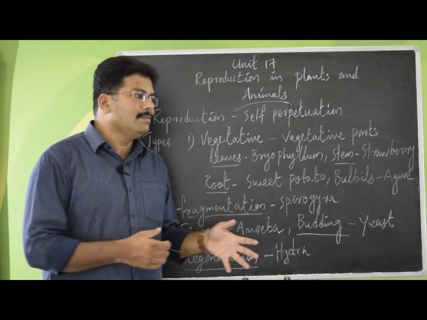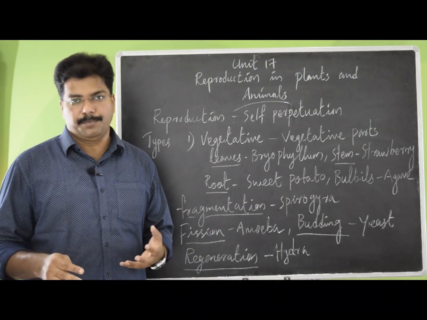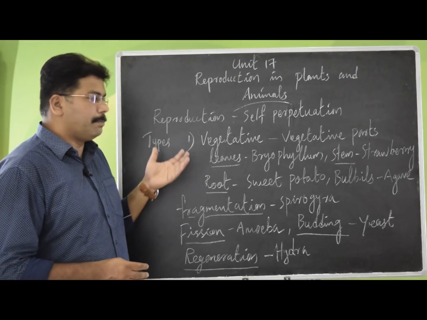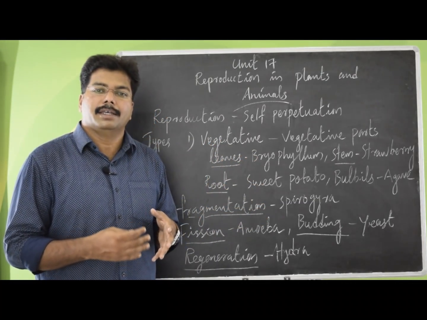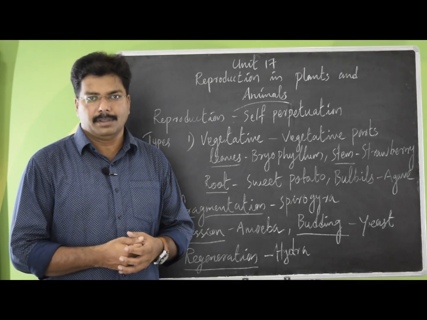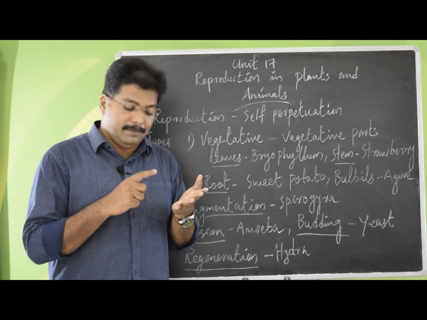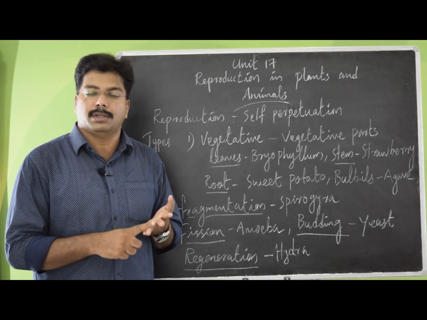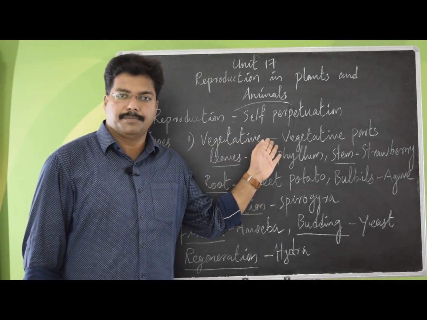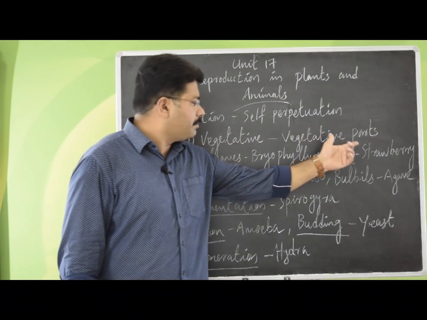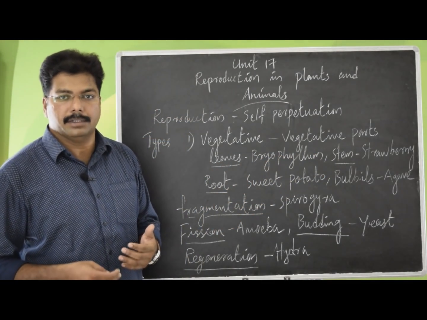Do all these living organisms reproduce in the same manner? No. Reproduction happens in plants, microbes, and all these in different ways. Reproduction happens mainly in vegetative, asexual and sexual modes. Let's look into the first one, vegetative. That means vegetative parts of the plant are taking part in the reproduction.